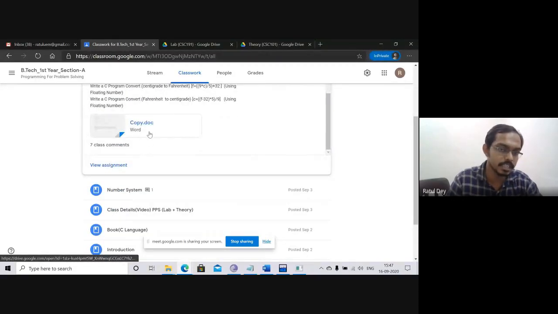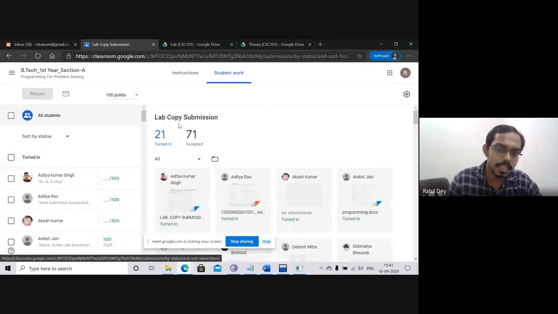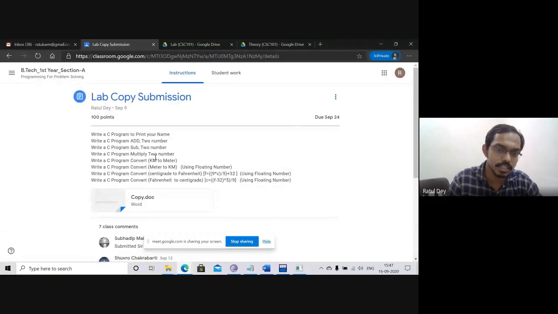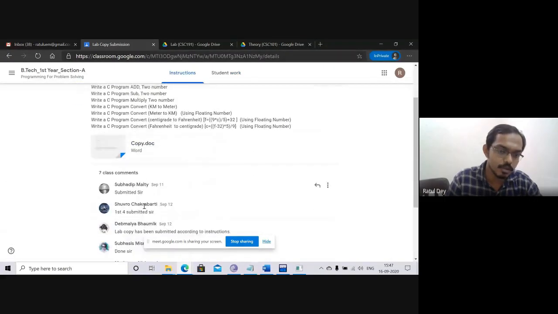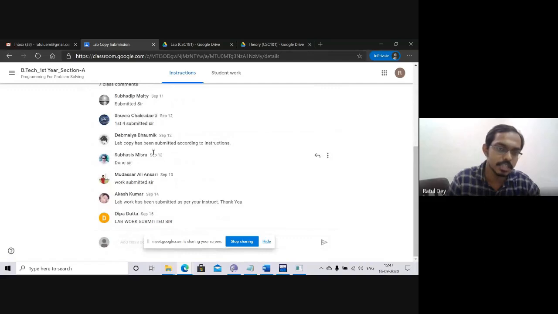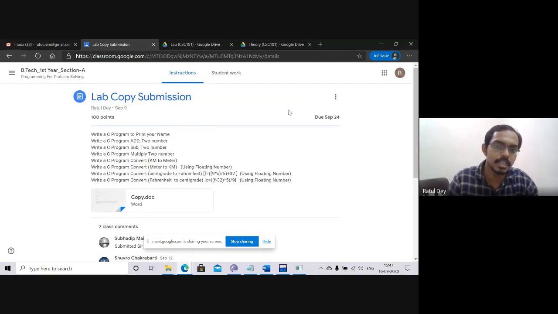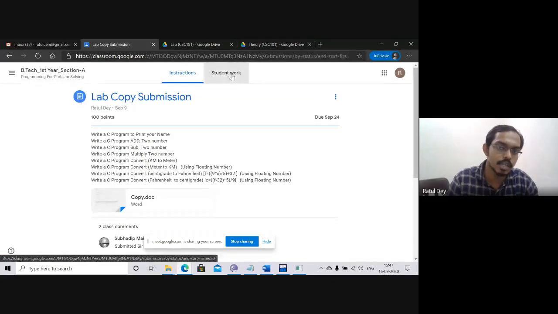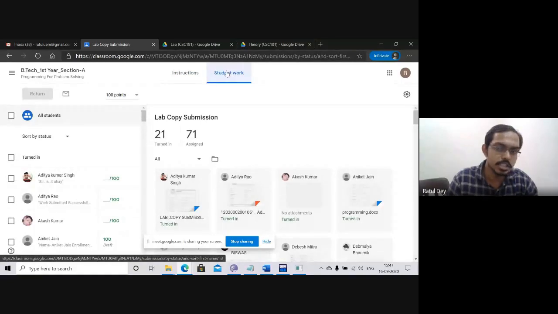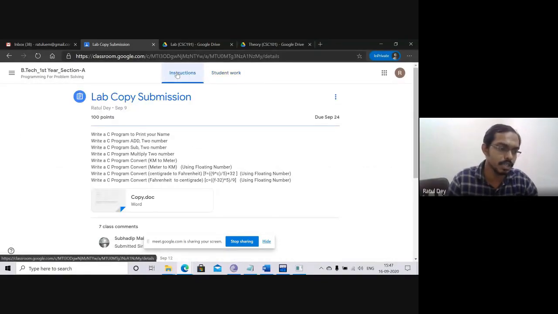How can we write in this demo copy? I will open it and you can see the instruction, and according to that you can chat here. You can see many of your friends are writing in chat, yes done sir, okay sir. There is another submit option for student work. You just upload the Word file or PDF file, whatever you want.